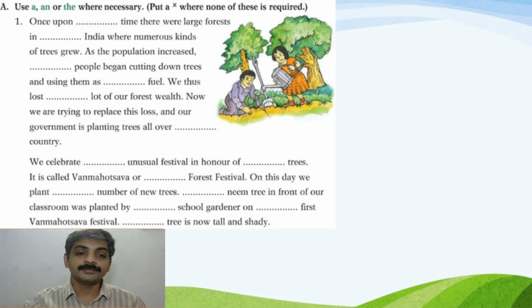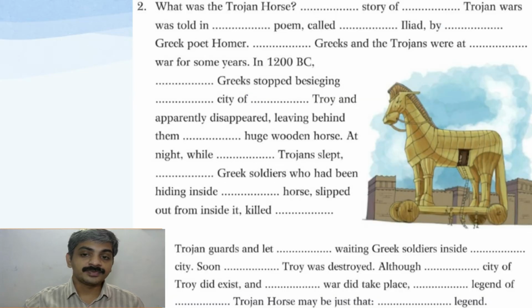In this paragraph, I will do it for you. There are two paragraphs, and I will do the first paragraph for you. Next, there is one more activity that you have to do. Don't worry, it's a very simple activity. You can answer this activity in the textbook itself. The answer key of the same I will send you later. The purpose of sending the answer key is to cross-check whether the answers you have written are correct or not.